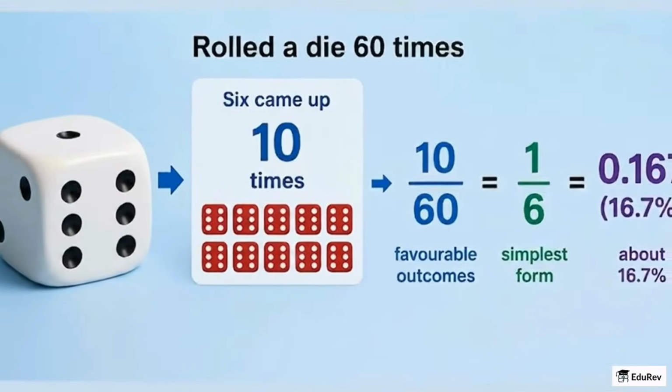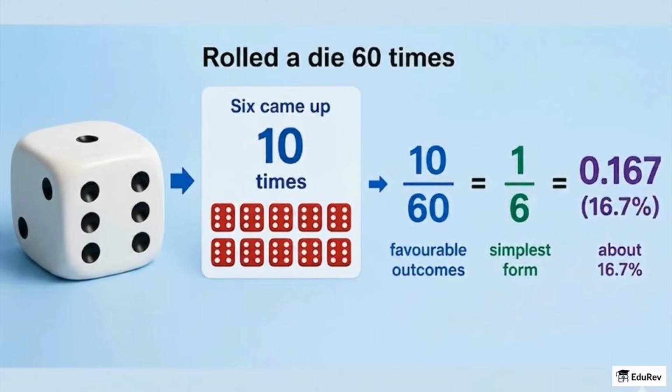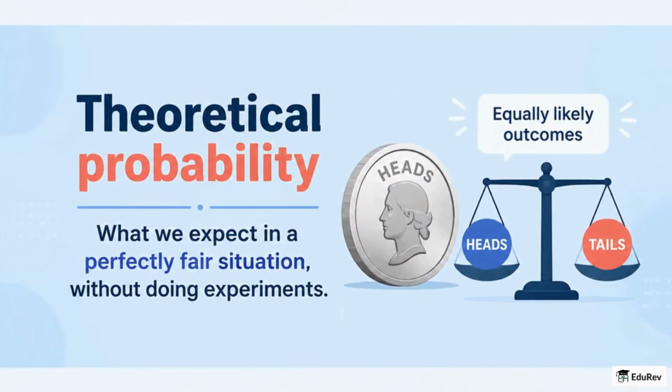If a die is rolled 60 times and 6 appears 10 times, the probability of getting 6 is 10 divided by 60, which equals 1 divided by 6, about 0.167 or 16.7%. Theoretical probability is what we expect in a perfectly fair situation, without doing experiments.